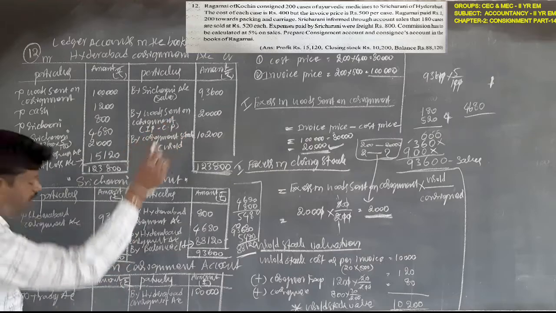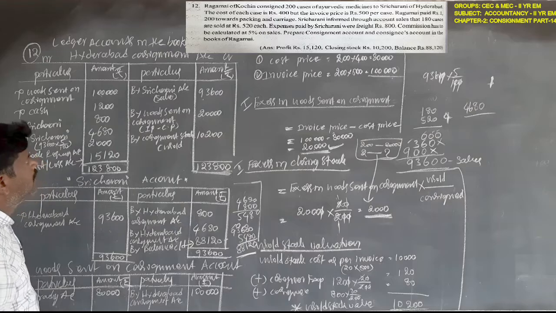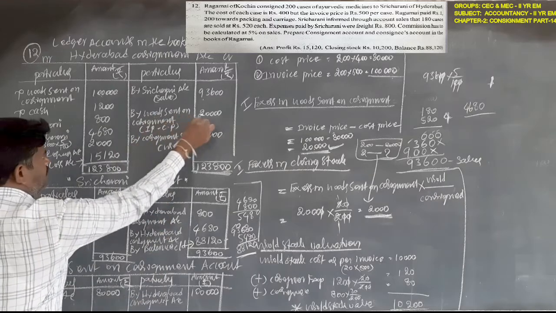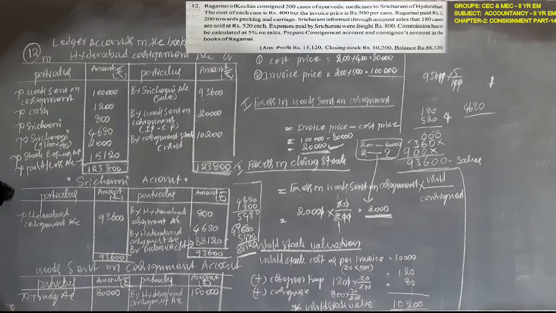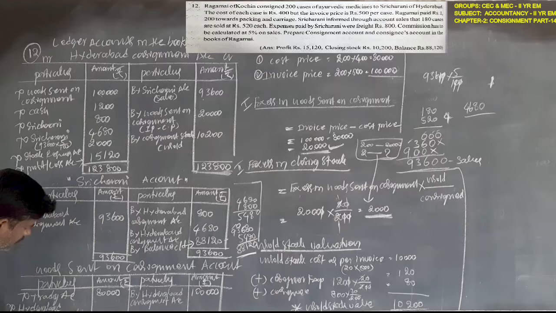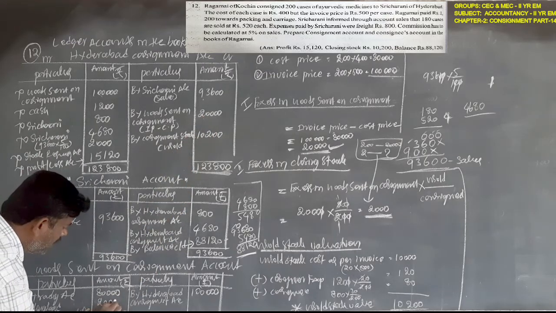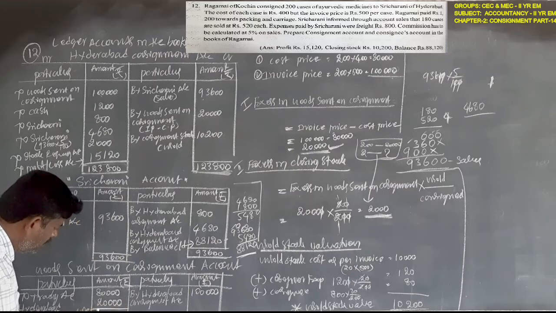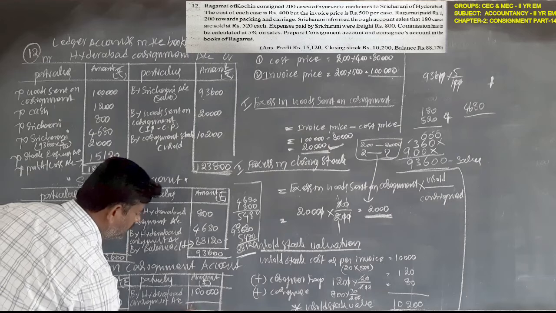What is the cost price? 80,000 rupees. Here also goods sent on consignment is there. This will be transferred to this side, to Hyderabad consignment. How much? 20,000 will be recorded here only. Total amount 1 lakh rupees, and here also 1 lakh rupees.